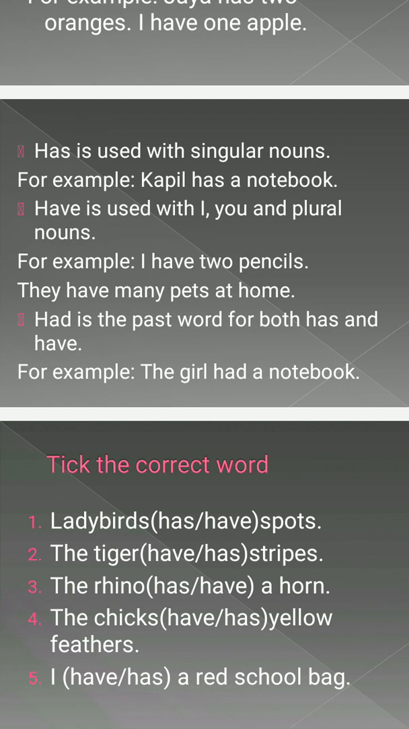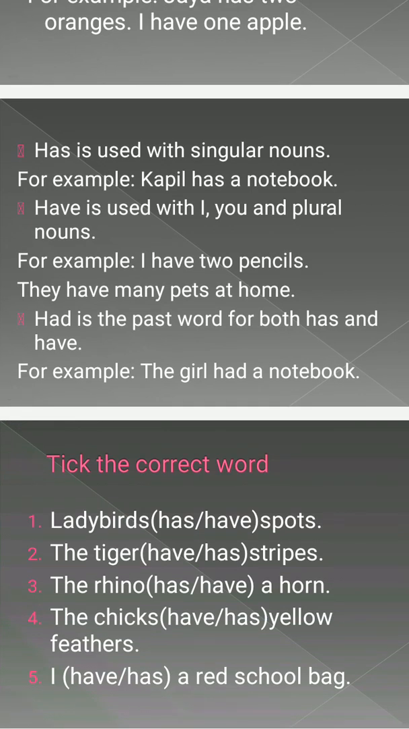Ladybirds dash spots. Ladybirds are plural, so for plural we will use have. Ladybirds have spots. The tiger has or have stripes? Tiger is one animal, so with one animal we will use has. Tiger has stripes. The rhino has or have a horn? Rhino is one animal, so with rhino we will use has. Rhino has a horn.